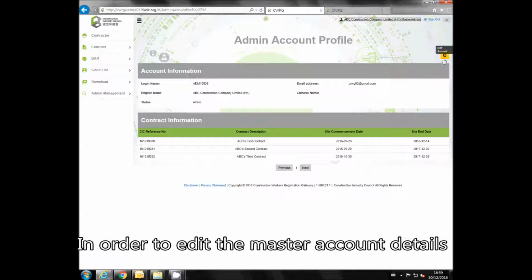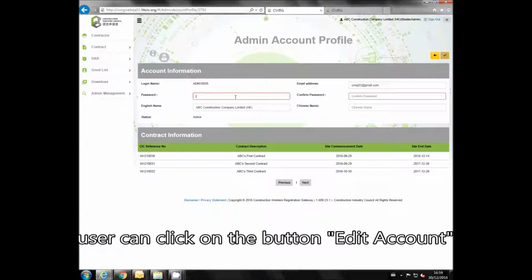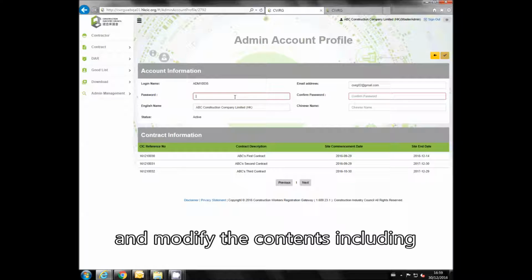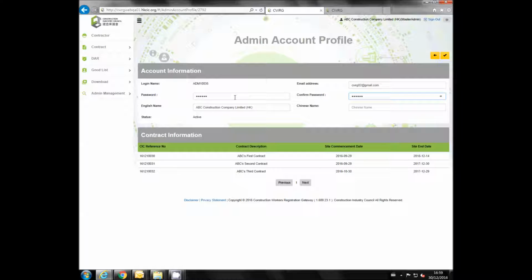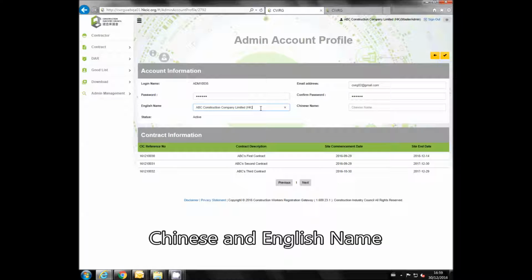In order to edit the master account details, user can click on the button Edit Account and modify the contents including email address, reset password, Chinese and English name.